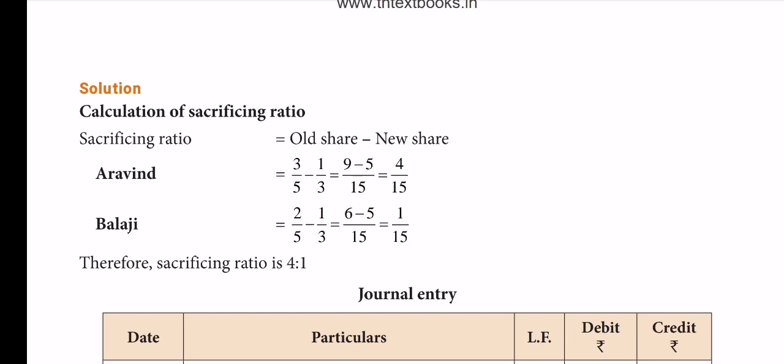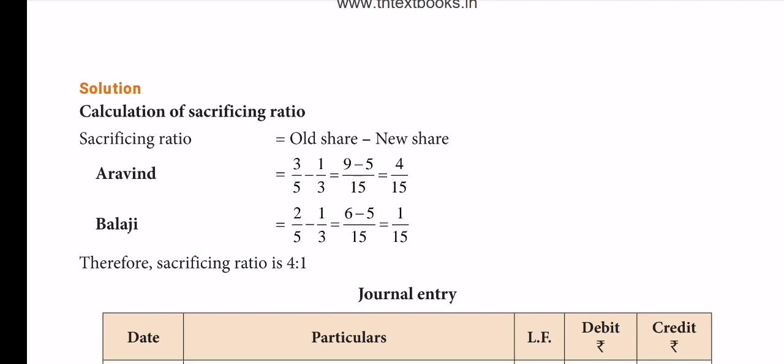Then the second partner Balaji's share is 2/5 minus 1/3. With the same common factor 15: 3 twos are 6, 5 ones are 5. Therefore 6 minus 5, 1/15. So at the end the sacrificing ratio between Aravind and Balaji is 4:1. Anirudh's share of goodwill is to be shared by the old partners in 4:1.